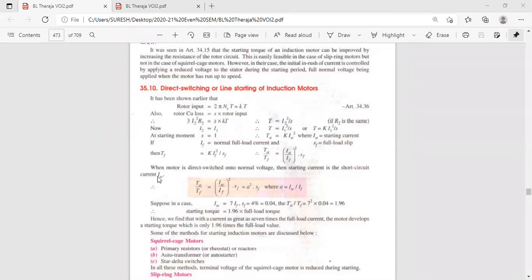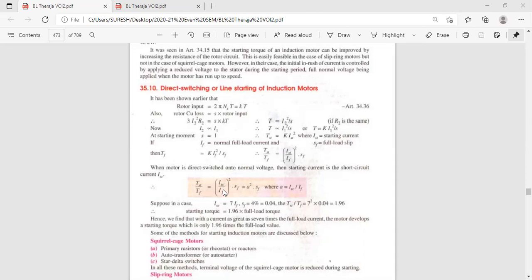When speed is 0, the current drawn is very high, so IST is equal to ISC. In place of IST, starting current, you are substituting ISC, short circuit current.